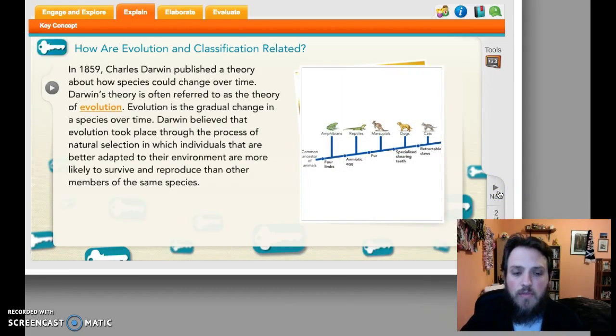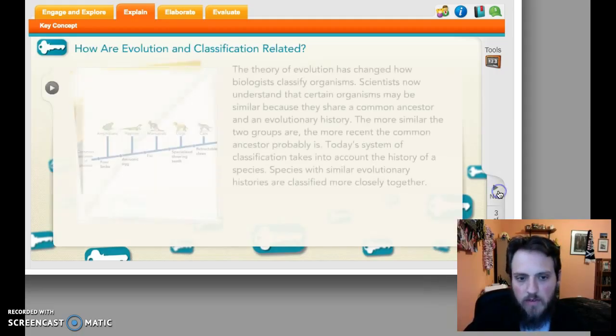So, evolution and classification became related when, in 1850, Charles Darwin, remember, guy with the beard, published a theory about how species could change over time. Darwin's theory is often referred to as the theory of evolution. Evolution is a gradual change in a species over time. Darwin believed that evolution took place through natural selection, in which individual organisms which are better suited to live in their environment are more likely to survive, more likely to pass their genes on to the next generation. And as that continual passage of genes happens, the genes diverge and you get new species.